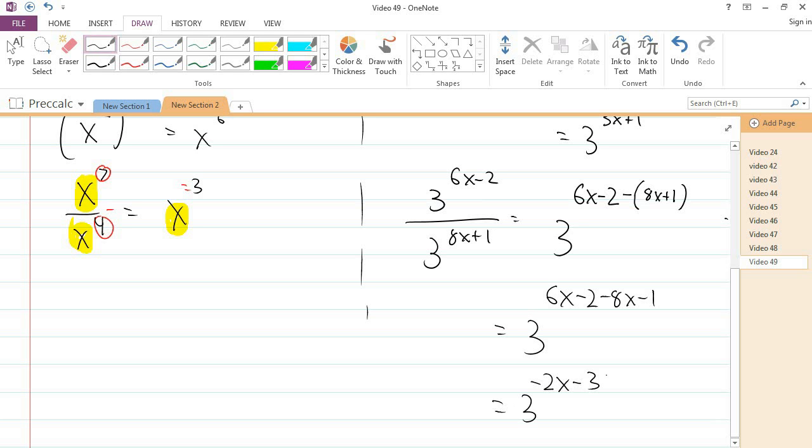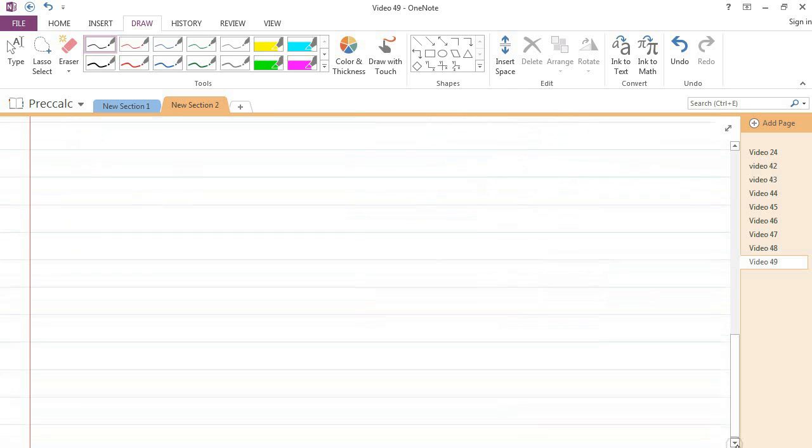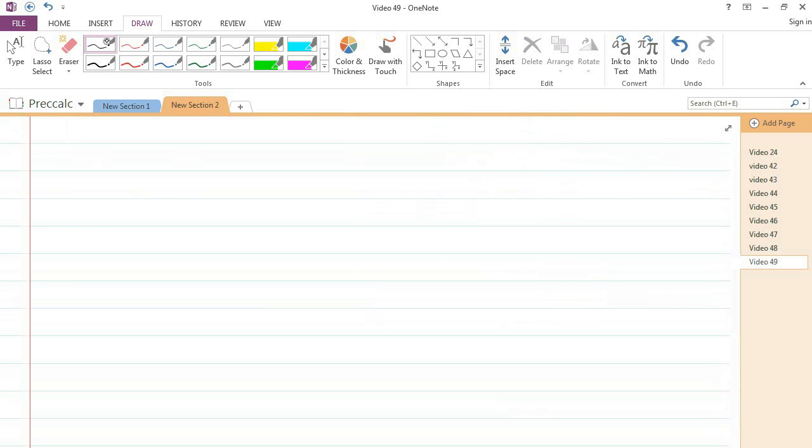I'm going to give you two more properties that are going to help us solve equations. The first property says that if I have a base to some power, and that's equal to a base to another power, then I can drop the bases and just look at the exponents.